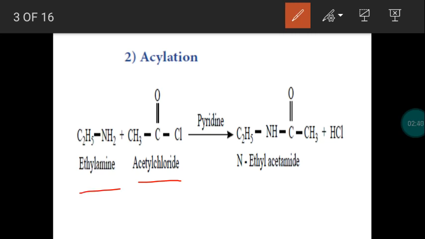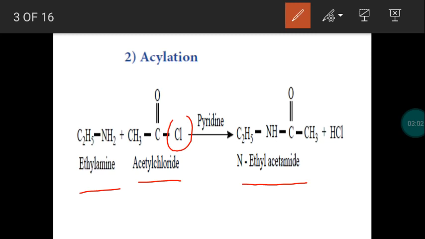We take a primary amine, ethylamine, and the hydrogen is replaced by the CH3CO group, the acetyl group. So hydrogen combines with the chlorine, which leaves us hydrogen chloride. We get the product N-ethyl acetamide.